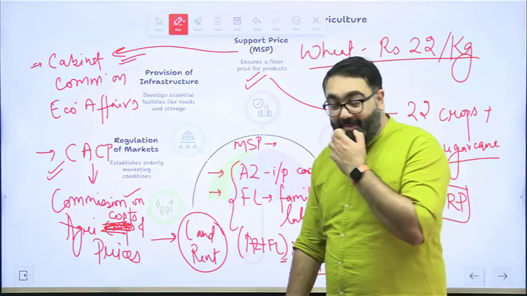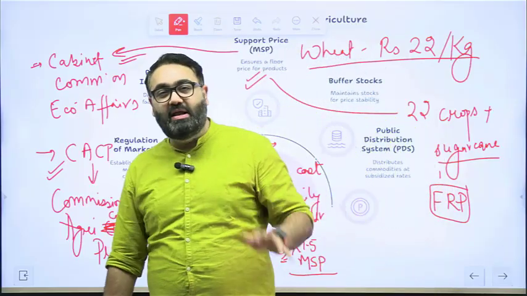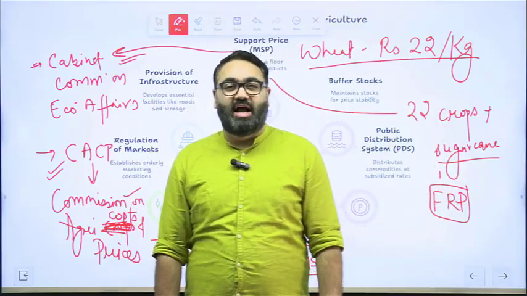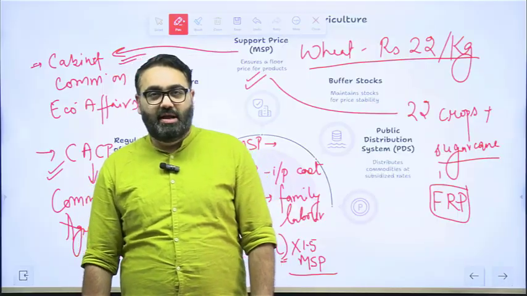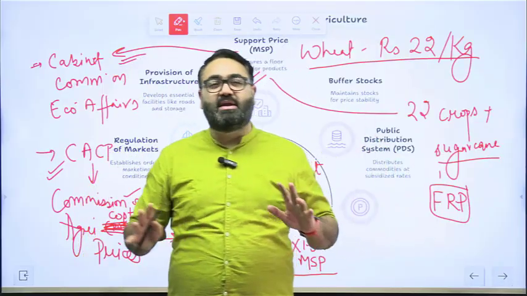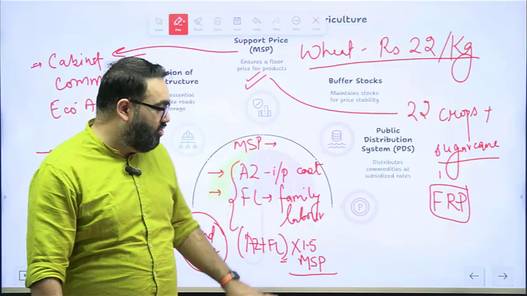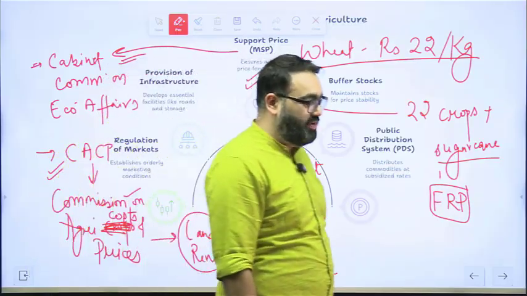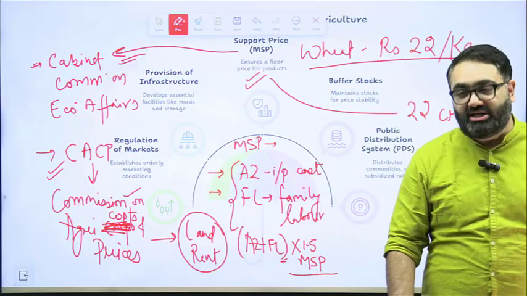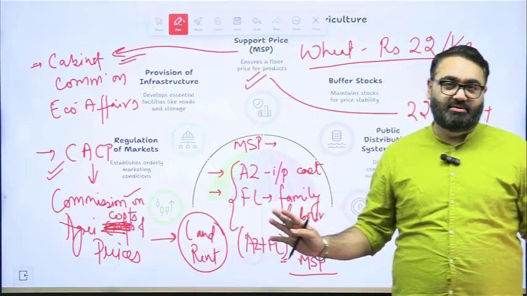The famous Swaminathan committee that was formed about 20 years back, also called the National Commission for Farmers, had suggested that MSP calculation should include the rental cost of the land as well. But the government does not take that into consideration.